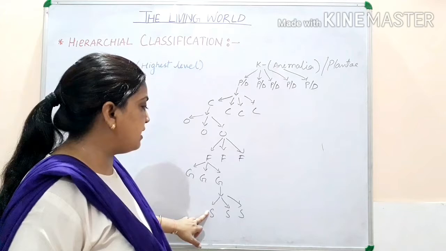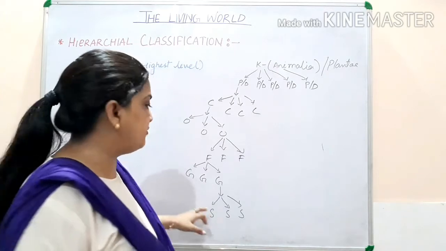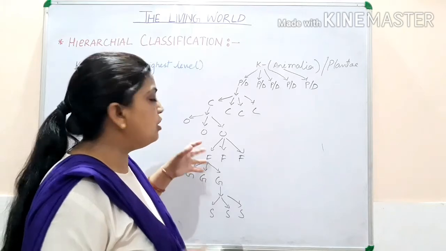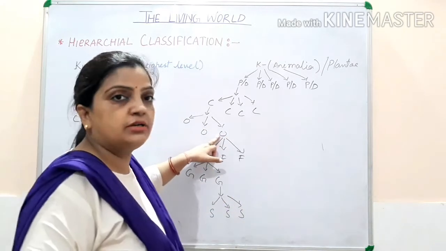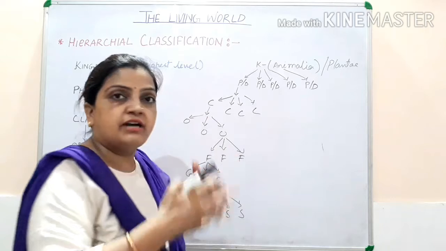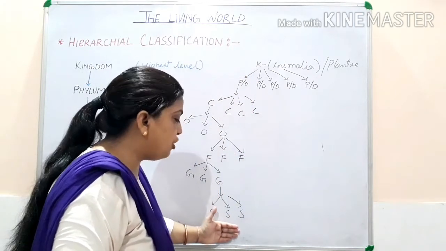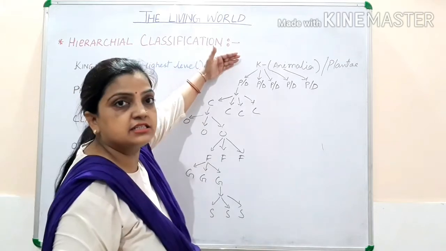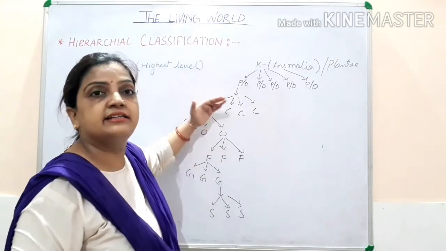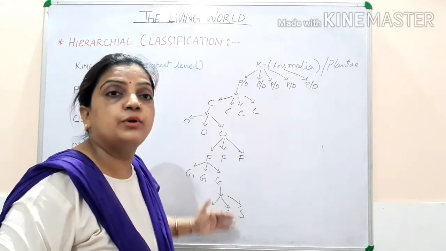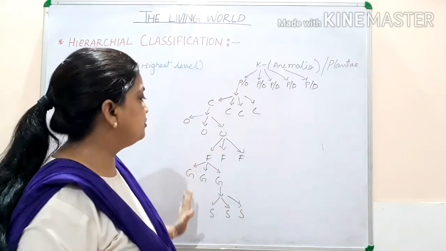All the animals having a common species will be kept in the group of genus. All will be kept in the family. All having the same character will be in one order, and all having the same character will be in one class. Similarly, as we are moving from the lowest to the highest, the differences in the characters are going to increase and the similarities are going to decrease. Hope children this is understood.